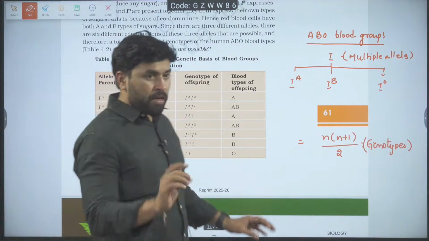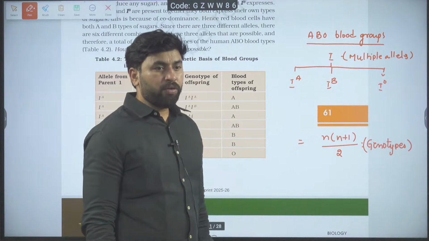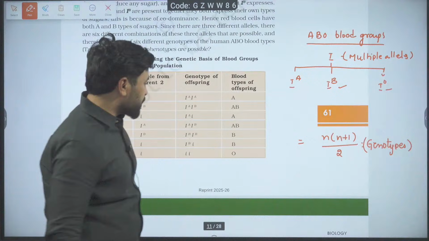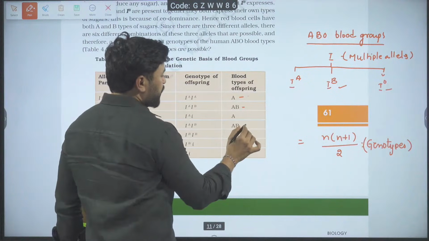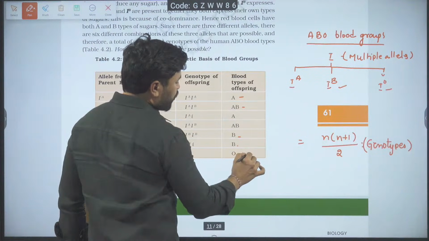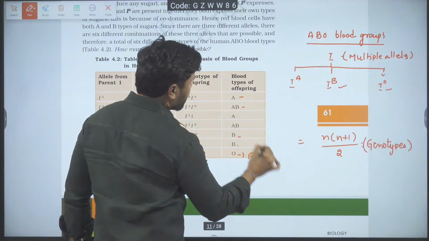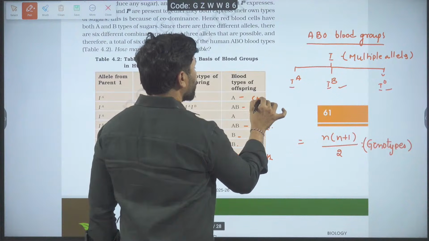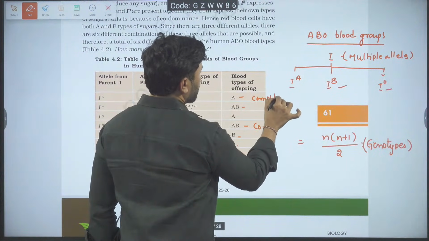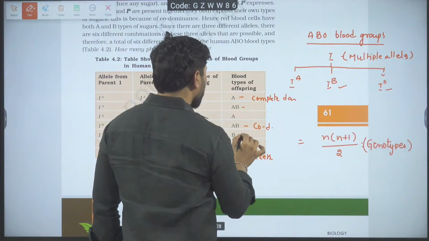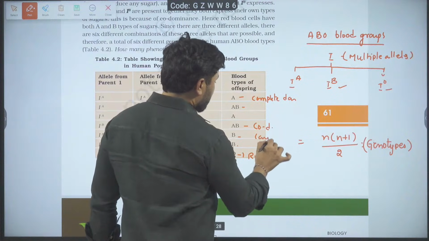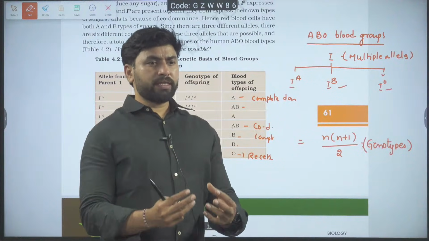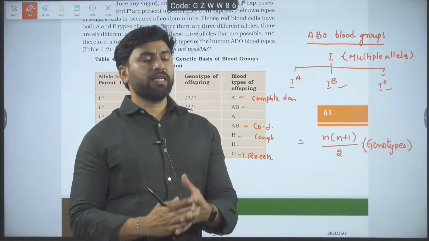Observe this genotypic formula I am going to apply. When I apply this, I am going to get 6 genotypes over there: A, AB, B, and O blood group. O blood group is completely recessive. AB blood group is codominance. A blood group is complete dominance. B blood group is complete dominance. Like this, whenever two alleles express together, that phenomenon is called codominance.